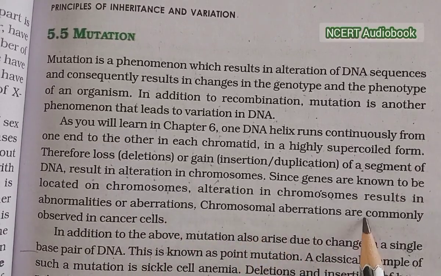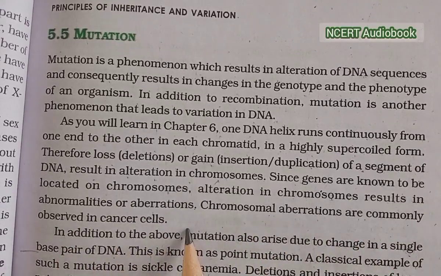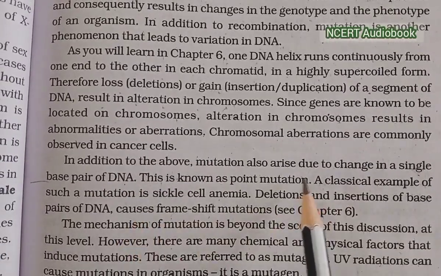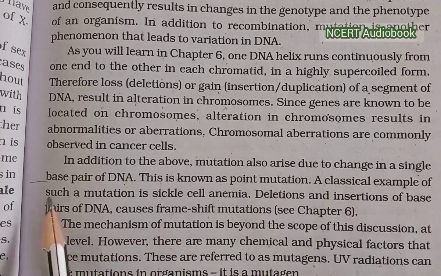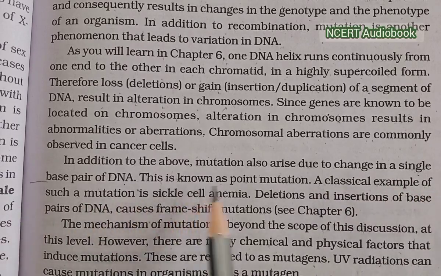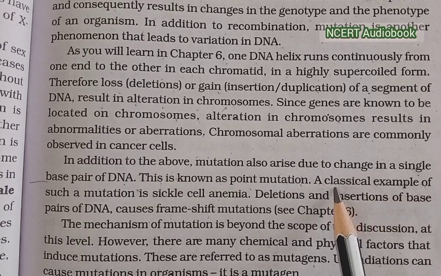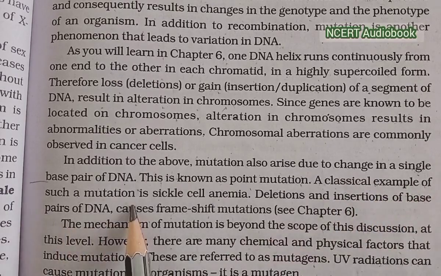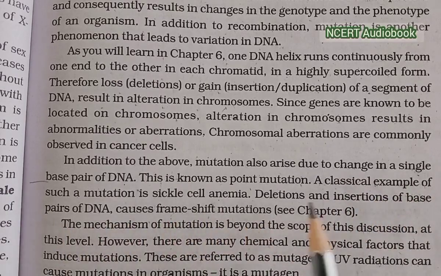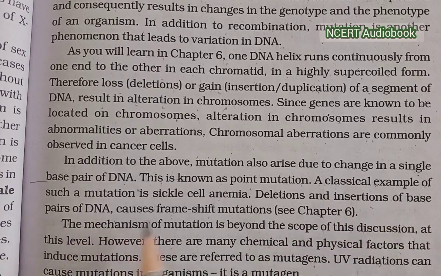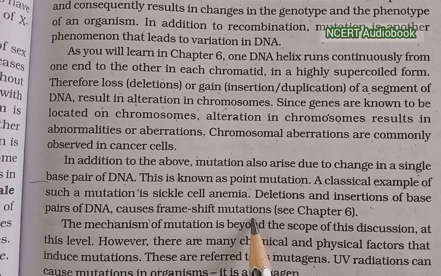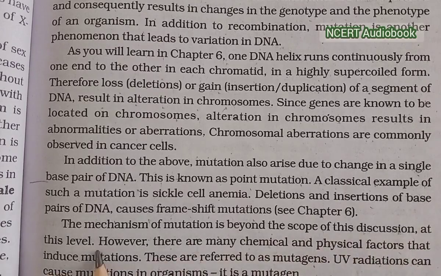Chromosomal aberrations are commonly observed in cancer cells. In addition to the above, mutation also arises due to changes in a single base pair of DNA. This is known as point mutation. A classical example of such a mutation is sickle cell anemia. Deletion and insertion of base pairs of DNA cause frame shift mutation. The mechanism of mutation is beyond the scope of this discussion at this level.